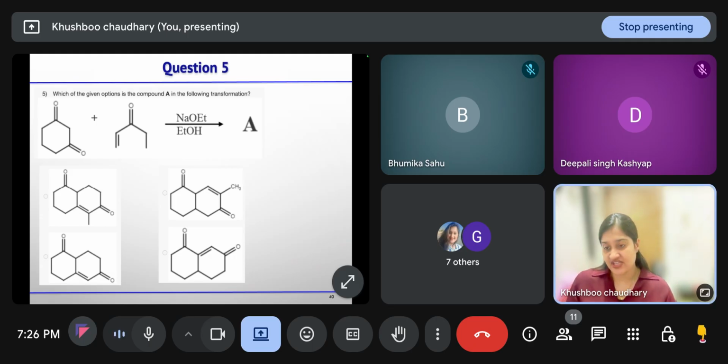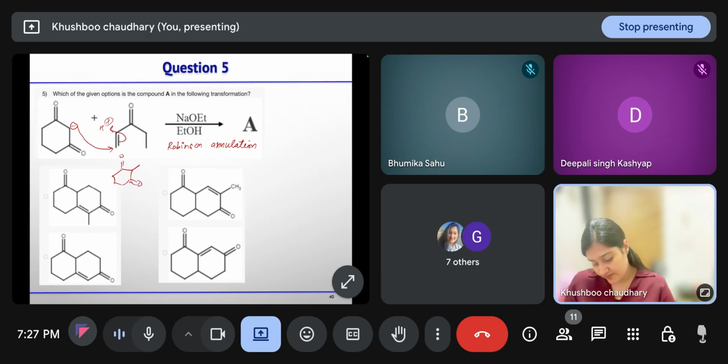Again, this is which name reaction? Robinson annulation. So base will take the proton first, conjugate addition will take place. I'm not writing the mechanism, you all are aware of it. So after that, it will form this CH2, C double bond O, CH3.